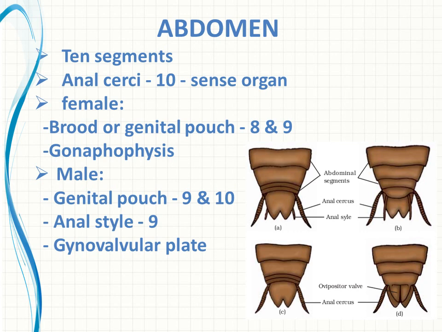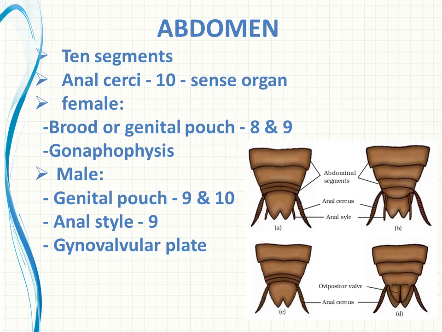Right? And this genital pouch is covered with sclerites. Do you remember we said sclerites are present in the abdominal region? So especially these genital pouches or apertures are covered with sclerites that are known as gonapophysis. Gonapophysis. Have you got the point?